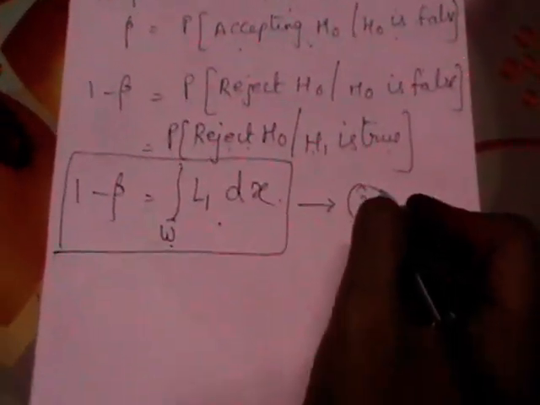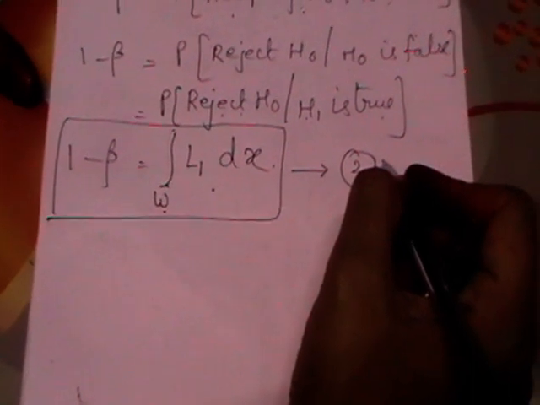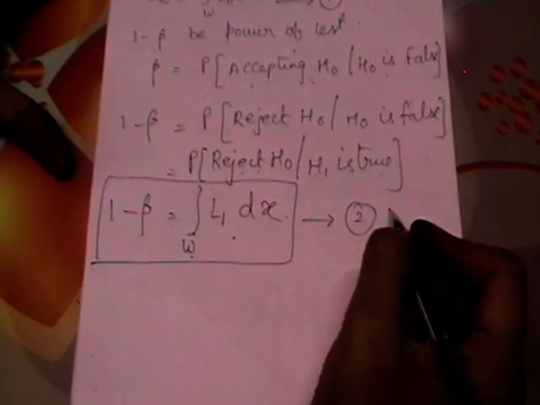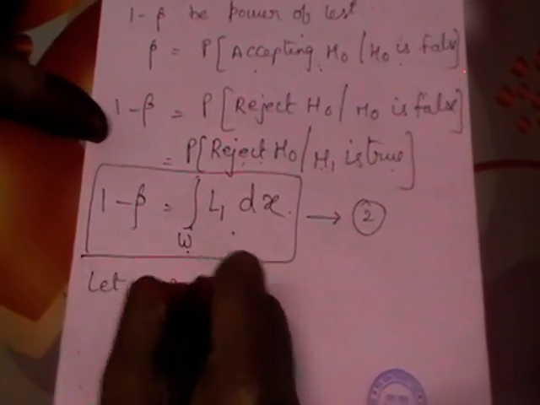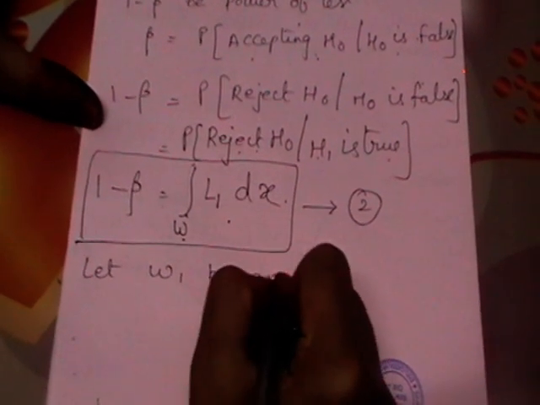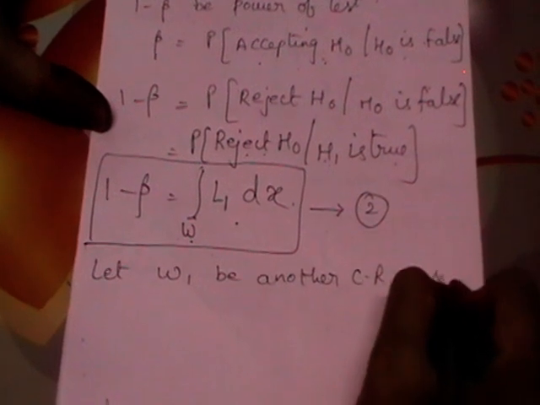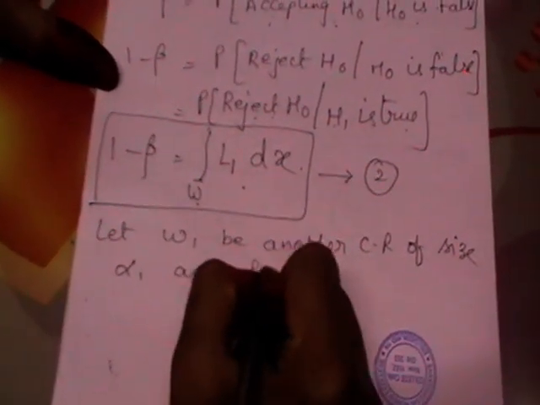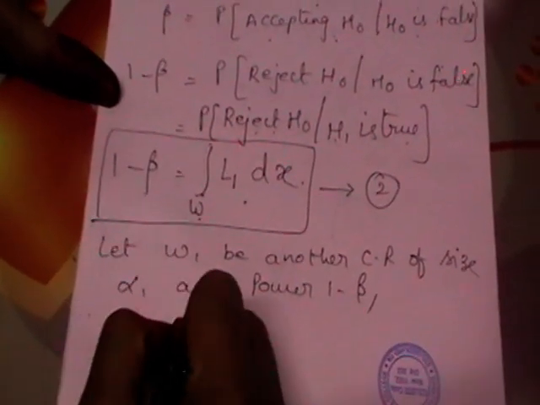So here you need to prove omega is the BCR, best critical region. So when can you say a critical region is a best critical region? When you compare it with any other critical region. So let us say that omega 1 be another critical region of size alpha 1 and power 1 minus beta 1. So what will be the formula for alpha 1 then?